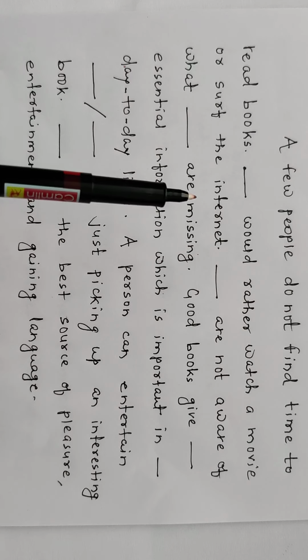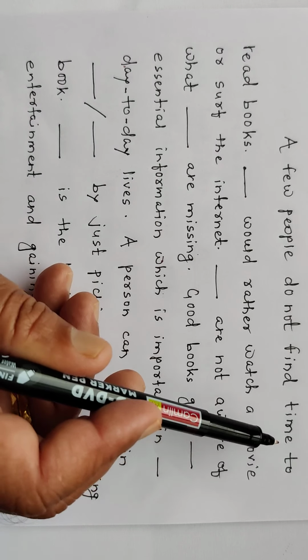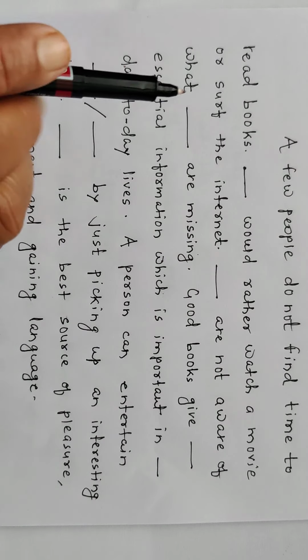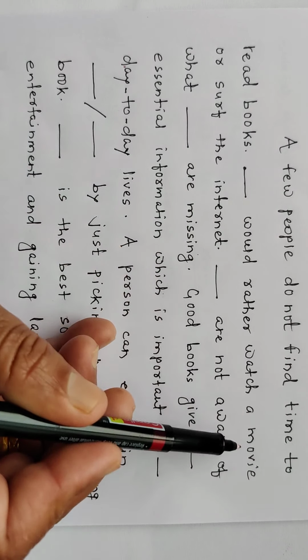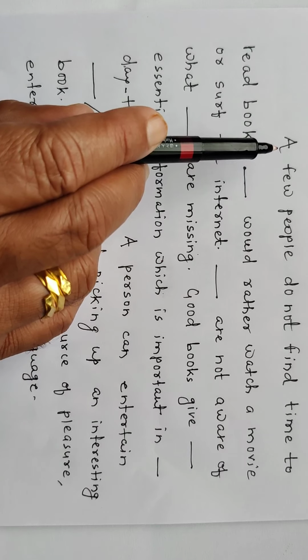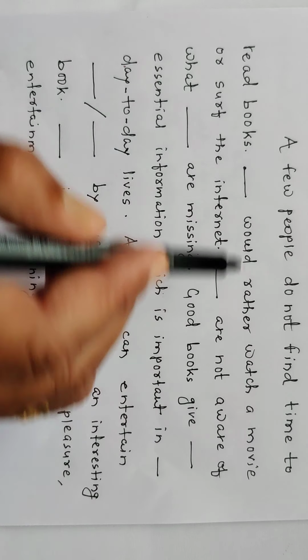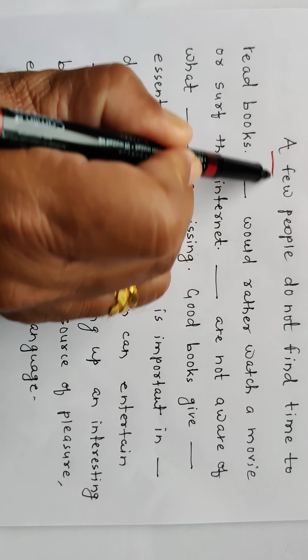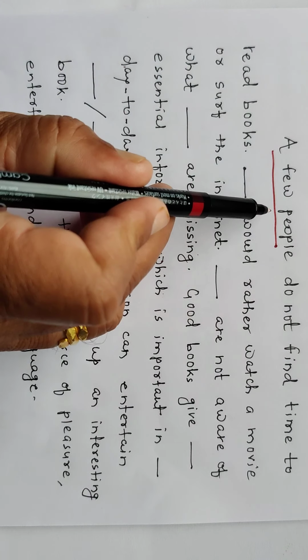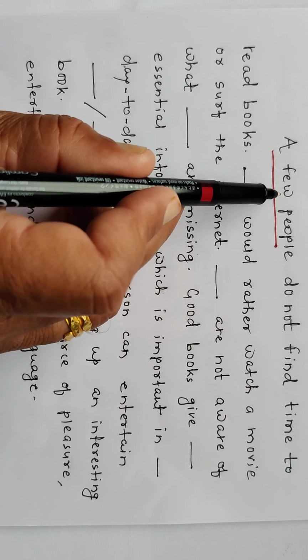Look, this paragraph is about reading books. A few people do not find time to read books. Yes, dash dash would rather watch a movie or surf the internet. Now look here, who is the subject of this sentence? Few people. It means people. It is a subject. Now which pronoun are we going to use for people?